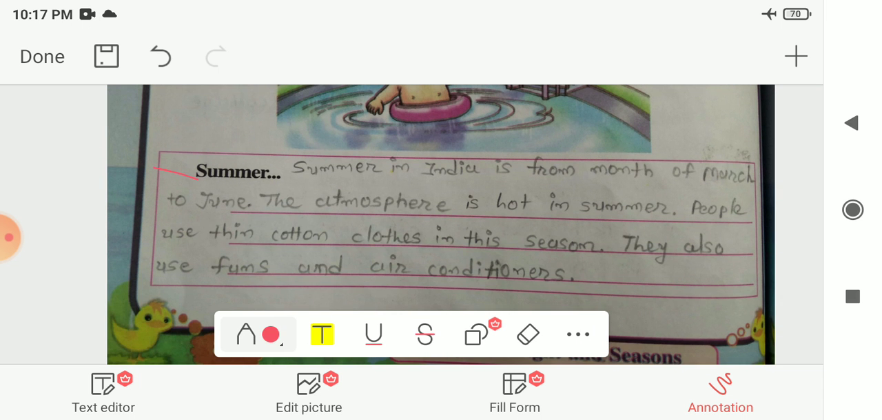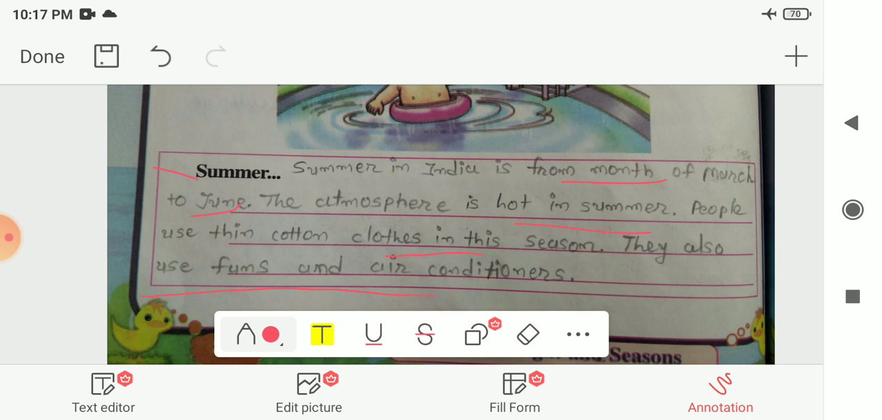Here it is given to you about the summer season, that summer in India is from the month of March to June. It is between the months of March to June, and the atmosphere is very hot in this summer season. People use thin cotton clothes in this season, and they also use fans and air conditioners.